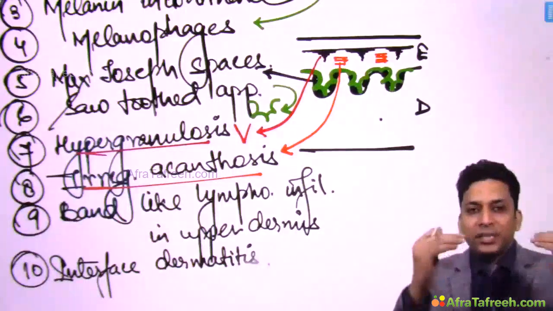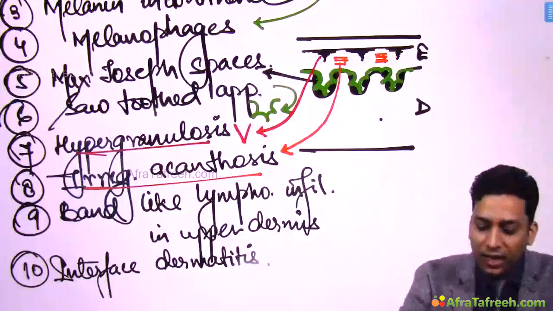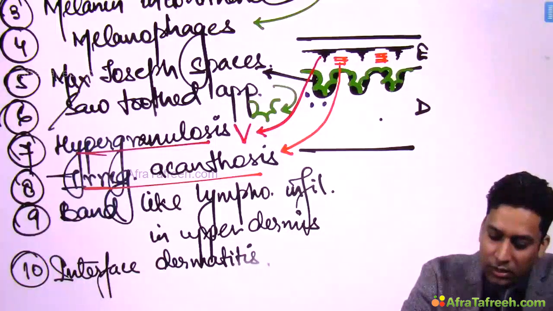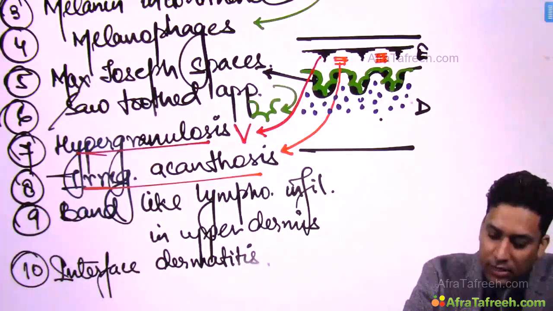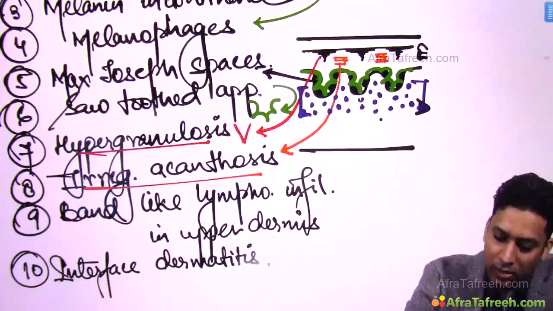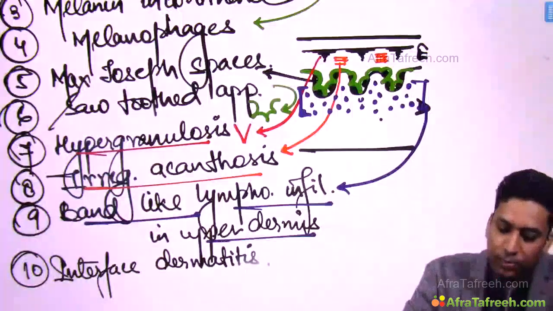Now, because there is basal cell degeneration, a lot of inflammatory cells start moving towards that layer and collecting just beneath the basal cell layer, here in the upper dermis. So in the upper dermis you will get a collection of these inflammatory cells or lymphocytes, and this collection looks like a band. So this band-like lymphocytic infiltrate is seen in the upper dermis.